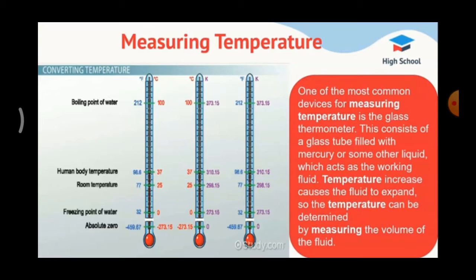Next, annual range of temperature. It is nothing but the difference between highest and lowest mean monthly temperatures of a year. This annual means what? Yearly. Okay. Annual range of temperature is nothing but the difference between highest and lowest monthly temperature of a year.